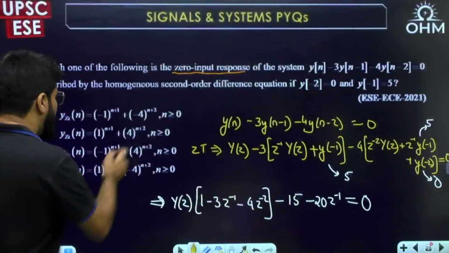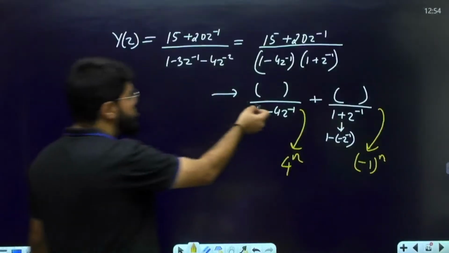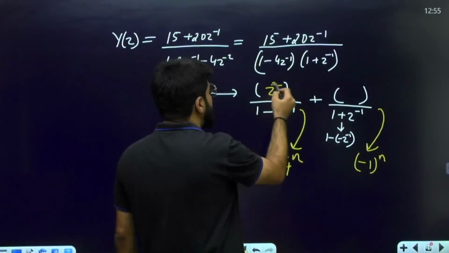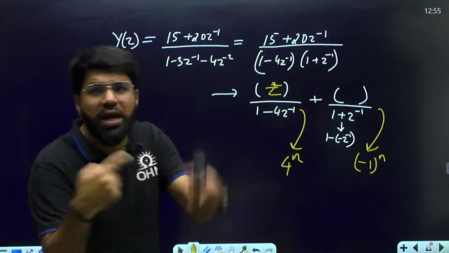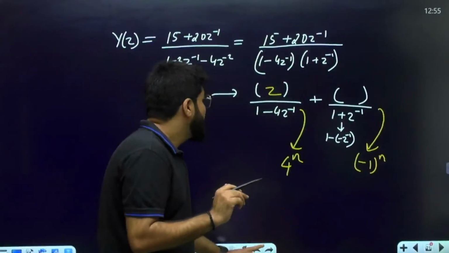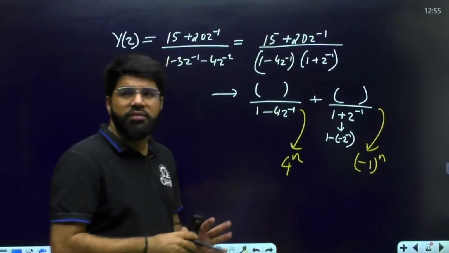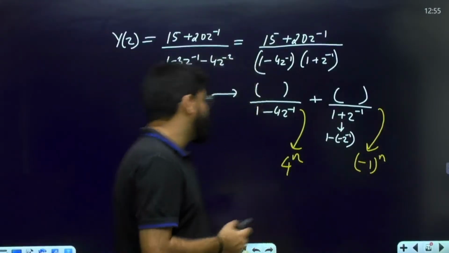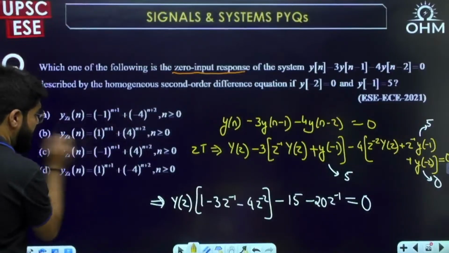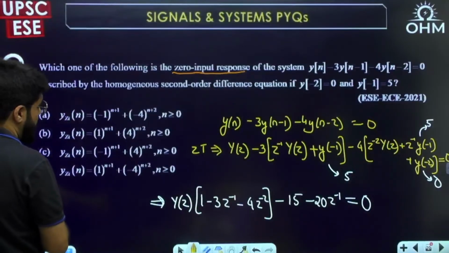Okay, 4 power n. Now 4 power n plus 2 can come because when you solve it, maybe some z power plus 2 or minus 2 term is coming up here, which will correspond to time shifting. Let us discard, if possible. So do you have any common option which includes 4 power n and minus 1 power n? Minus 4 power n will not come, 1 power n will not come.